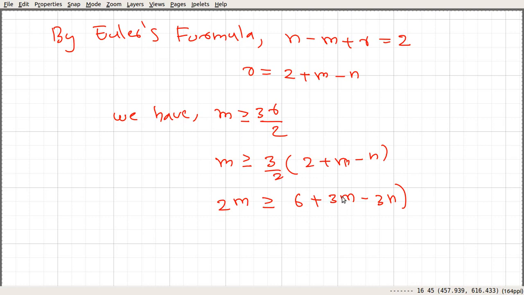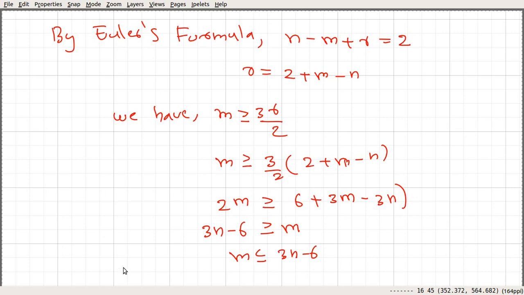Bringing this to this side, we get 3n minus 6 greater than or equal to 3m minus 2m, which is nothing but m. So m is less than or equal to 3n minus 6.